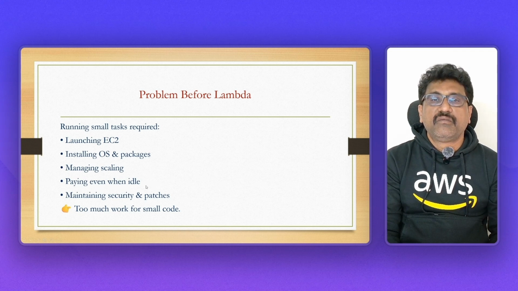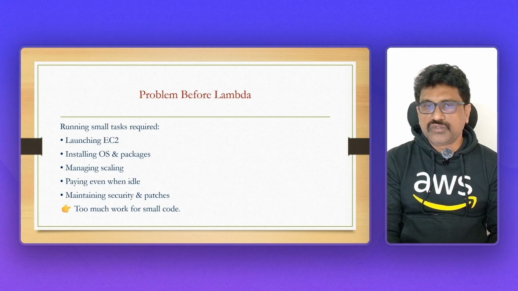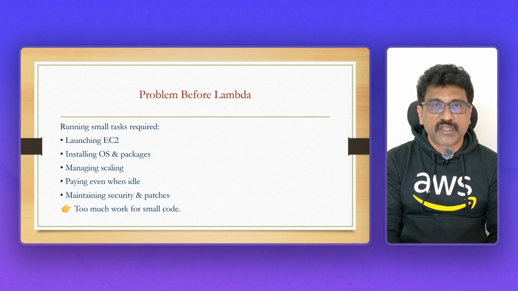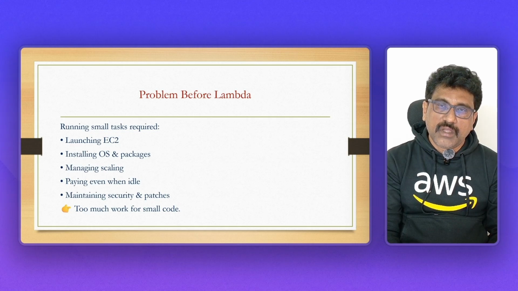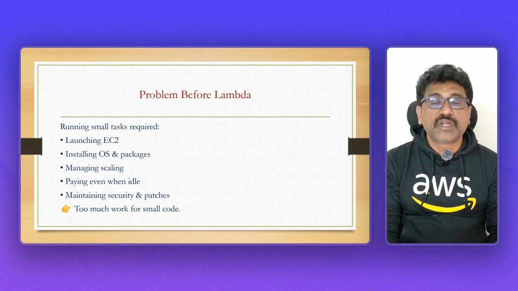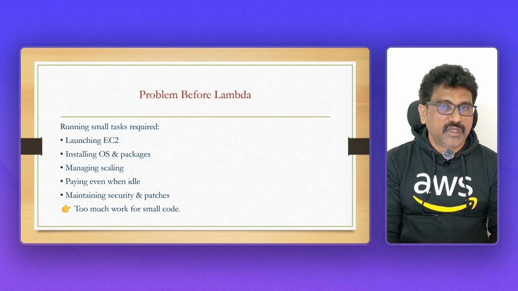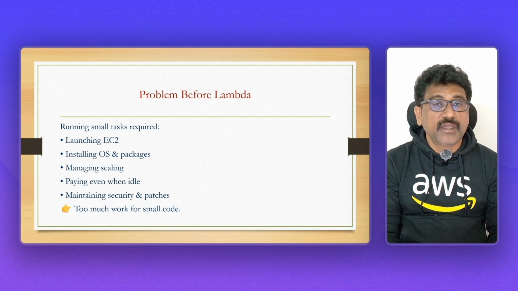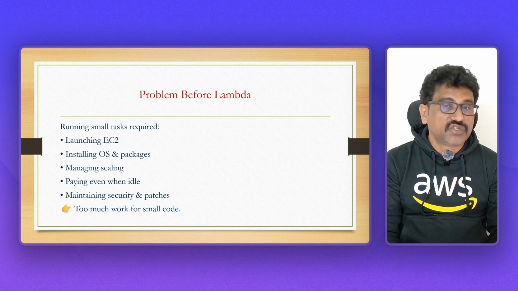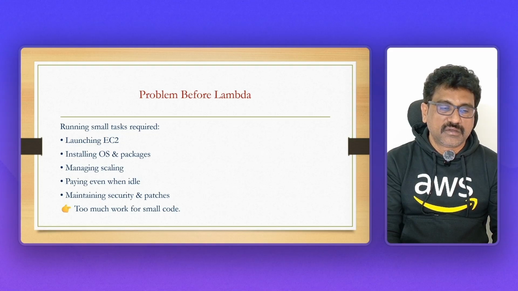and paying even when idle. For example, if you are using an EC2 instance to run one application, say you are working for a Flipkart application, even if nobody is using that Flipkart application, you should keep that EC2 instance in running state. AWS will charge for that. Whether the application is running or not, you should keep that server running always, 24/7. That is the reason they will charge, and you should pay for that. That is what paying even when idle means.